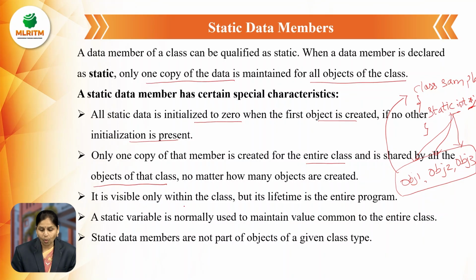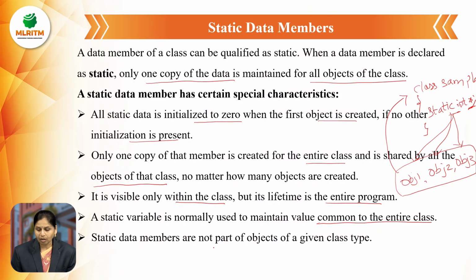It is visible only within the class, but its lifetime is the entire program. Whenever we start the program, the static variable is automatically initialized in memory. Its lifetime is the entire program execution time. So whenever we modify the value, that is reflected in all the objects. A static variable is normally used to maintain a value common to the entire class. Whenever we modify the value, it is automatically reflected in the next cases also in that class.